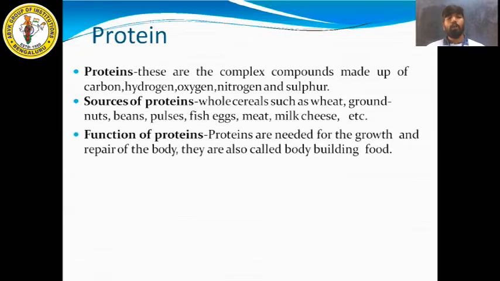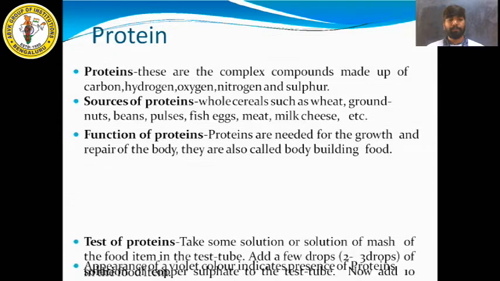Functions of protein. So what do these protein contents give to our body? Proteins are needed for the growth and repair of the body. Proteins are needed to grow our body, to build our body, and to repair the body. If any injuries happen to our body, these proteins will help repair it. They are also called bodybuilding food. Since proteins help our body to grow, they are called bodybuilding food.